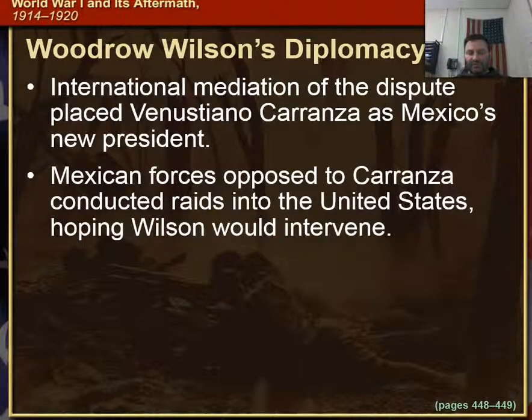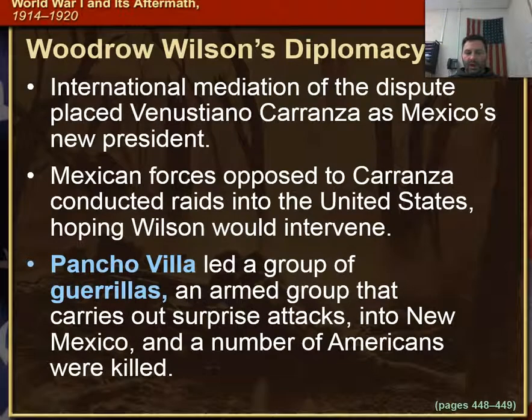Okay, so Mexican forces opposed to Carranza conducted raids into the United States, hoping Wilson would intervene. These were led by Pancho Villa. He led a group of guerrillas, which was an armed group that carries out surprise attacks, into New Mexico, and this led to a number of Americans being killed.